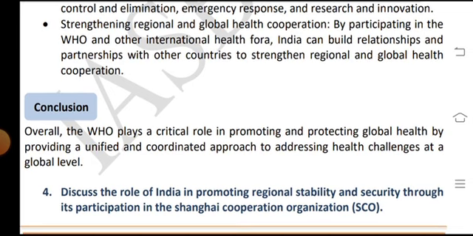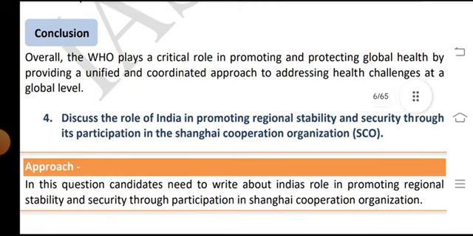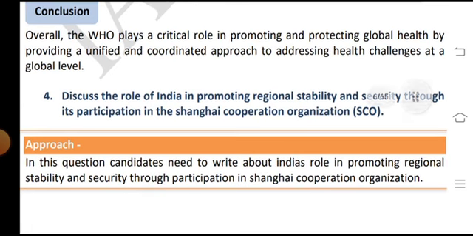Conclusion: Overall, the WHO plays a critical role in promoting and protecting global health by providing a unified and coordinated approach to addressing health challenges at the global level.